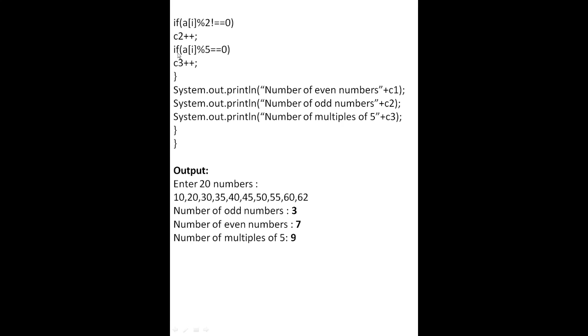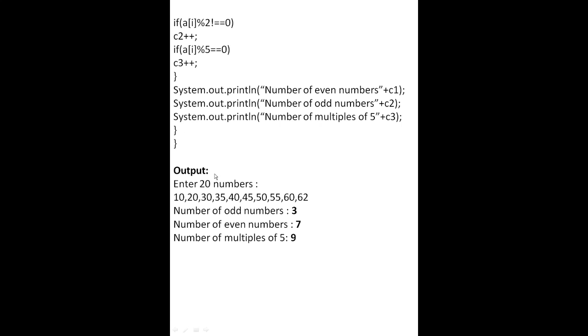For multiples of 5, if a[i] divided by 5 equal to 0, meaning the remainder will be 0, then that number will be stored in C3. This is the multiple of 5. Now curly bracket close, System.out.println number of even numbers plus C1, number of odd numbers plus C2 and number of multiples of 5 plus C3. Then two times we will close the curly bracket here.